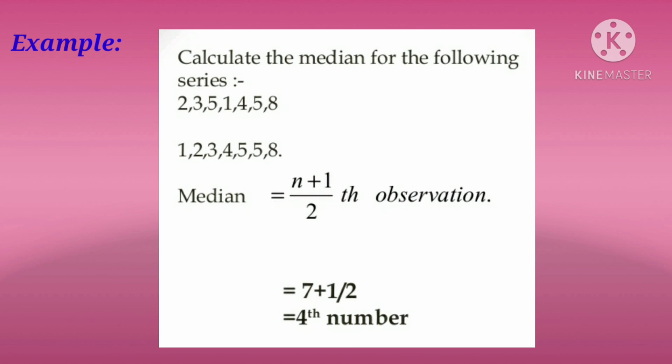Now, let us see one example, children. Calculate the median for the following series: 2, 3, 5, 1, 4, 5, 8. Totally 7 observations are here. So, median is the (n plus 1) by 2th observation. Here the total observations are 7. 7 plus 1 by 2 is 8 by 2, which is equal to 4. The fourth observation is the median.